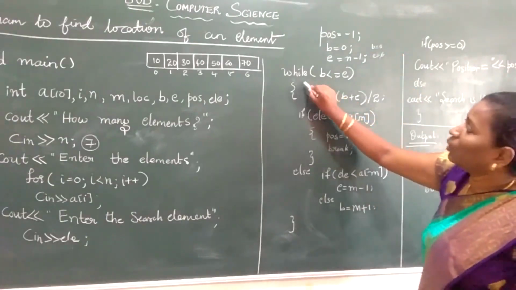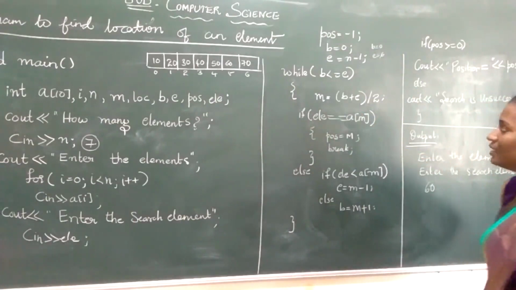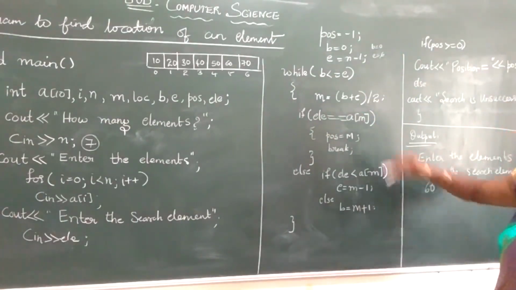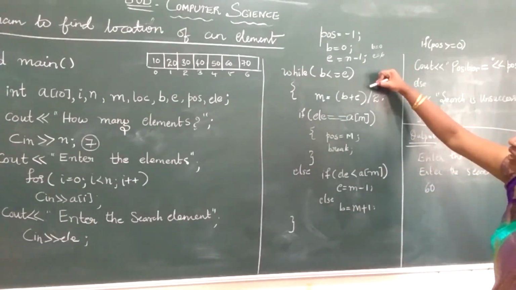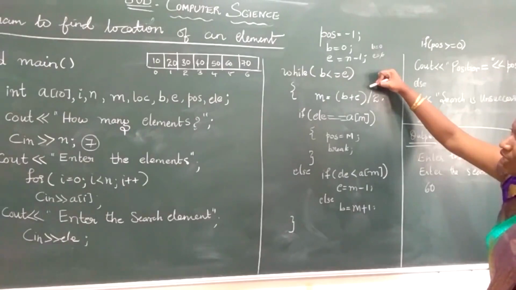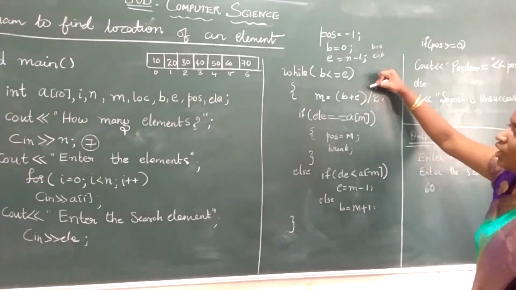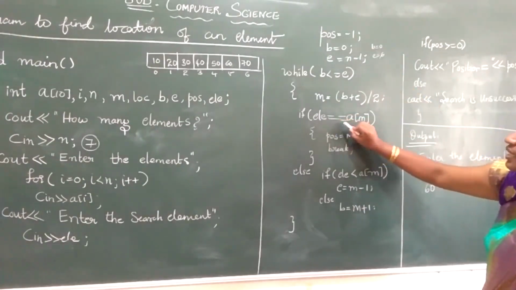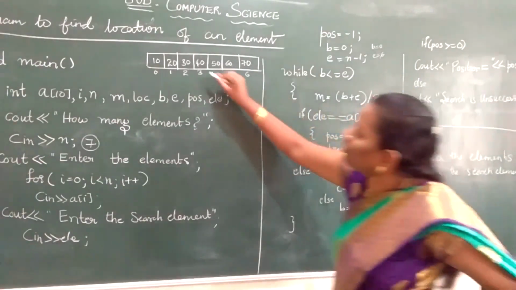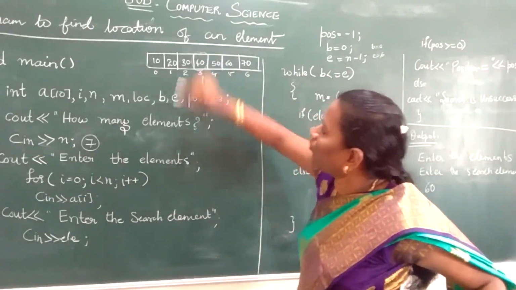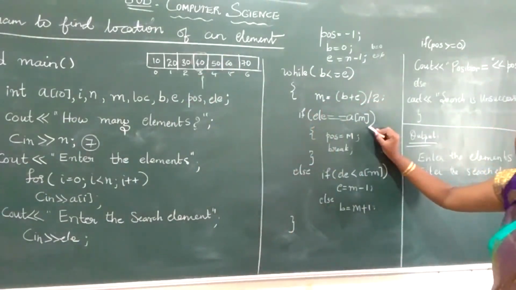Now you are comparing while beginning is less than or equal to ending. 0 is less than or equal to 6. Yes, the condition is true. So (0 + 6) divided by 2 is nothing but 6 divided by 2, that is nothing but 3. Okay. So your element is 60. 60 is equal to A of mid. A of mid is A of 3, which is nothing but your 40.